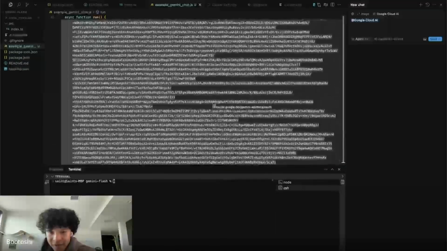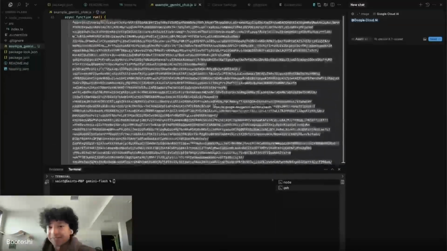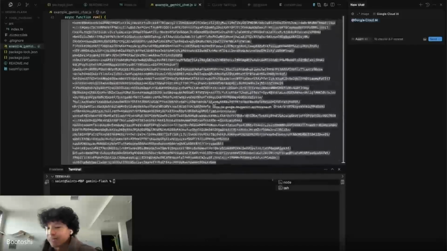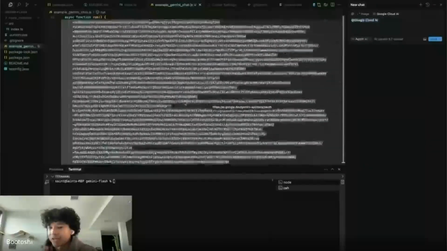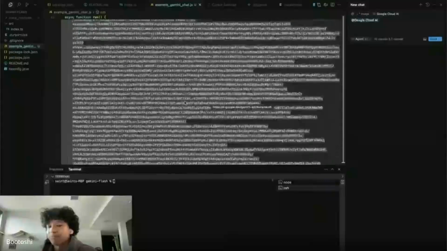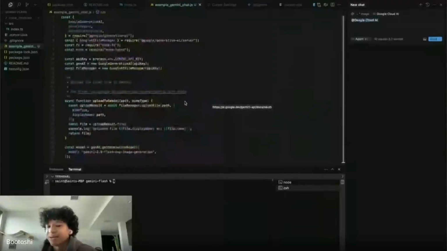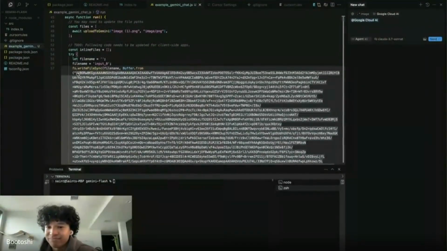Since this is a very large bit of text, and again, an AI context window is very limited, we want to make sure that we clean up the information, so only the most essential bits of information are in there. This is a lot of information we don't need.